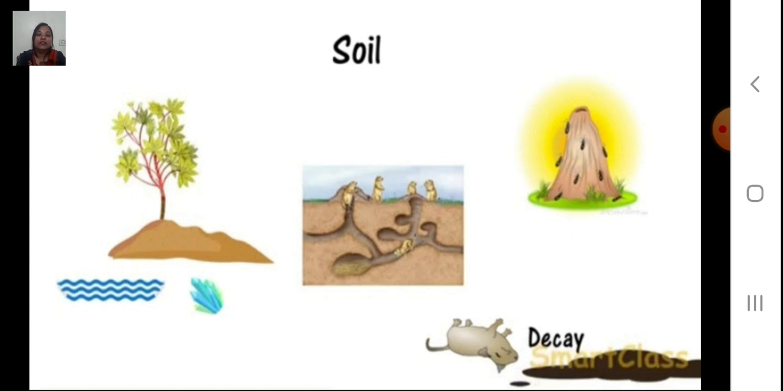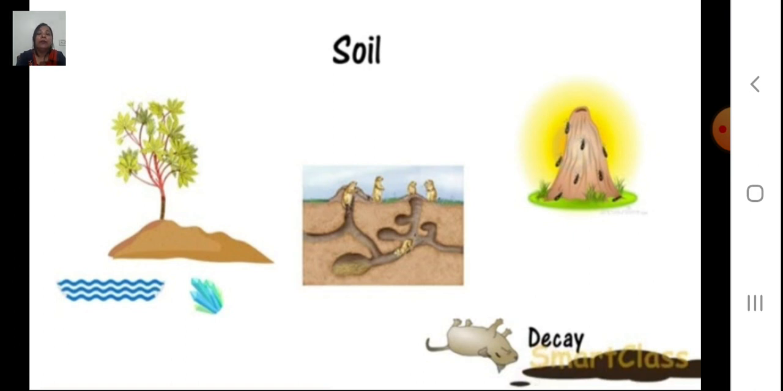That's why soil is very important, because we know that all the animals directly or indirectly depend on plants for food. Right? Either we eat the plants or we eat the animals who eat the plants. So, plants are very essential for our life, and the plants depend on soil for their growth.